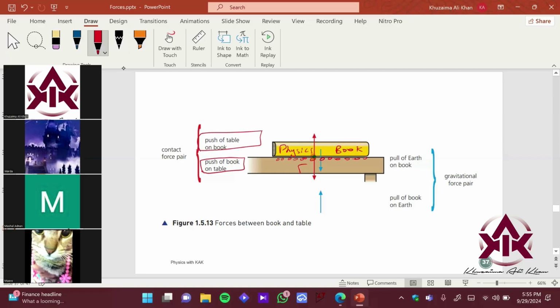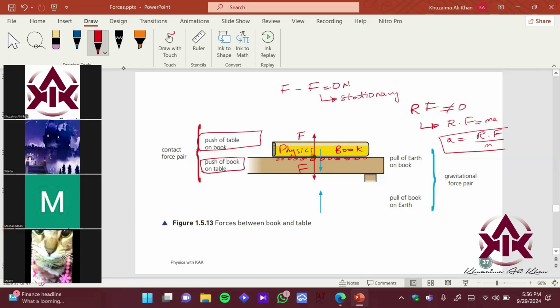If it is F, this is also F, right? So they are equal and in opposite direction. If you add them up, they will add up to 0 newtons. That is the reason that the book is stationary over here, right? It is not moving. There is no resultant force, right? If your resultant force were not equal to 0, then you could apply Newton's second law to get the acceleration with which your book is, let's say, falling down, or being dragged. So you can find your acceleration using this formula, which we have seen in the last lecture, right? I hope it makes sense, right?